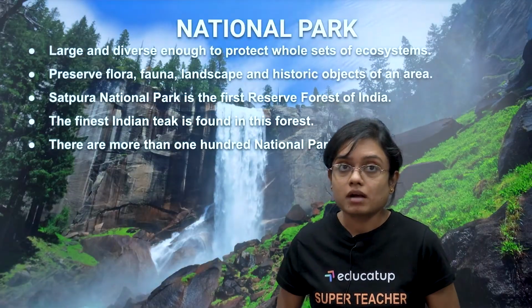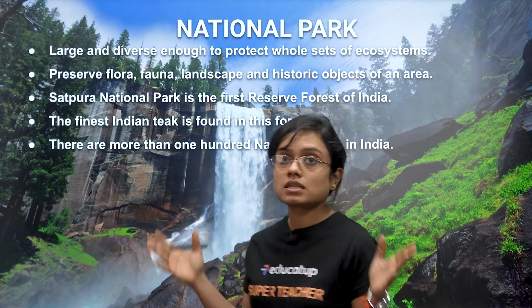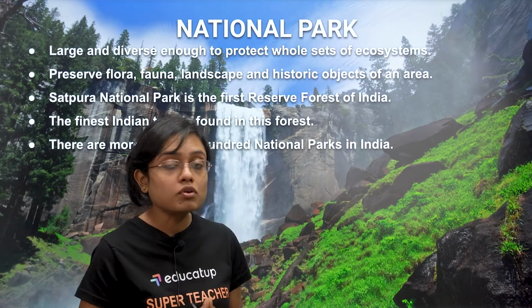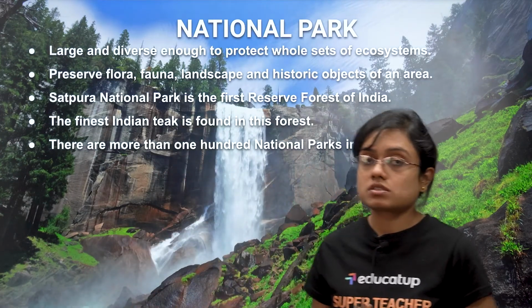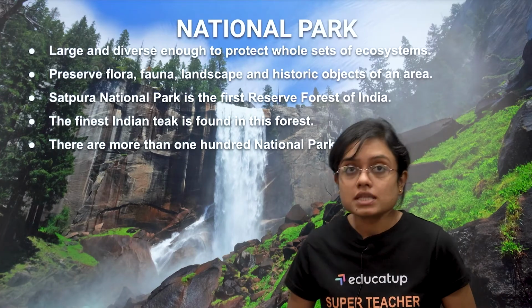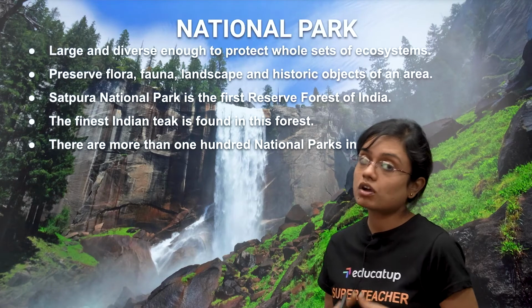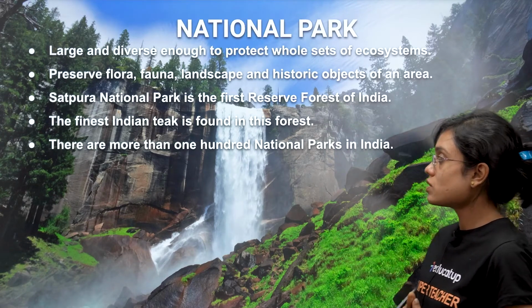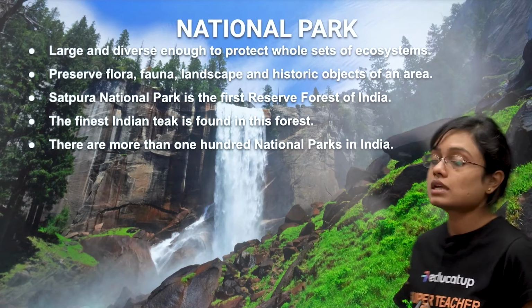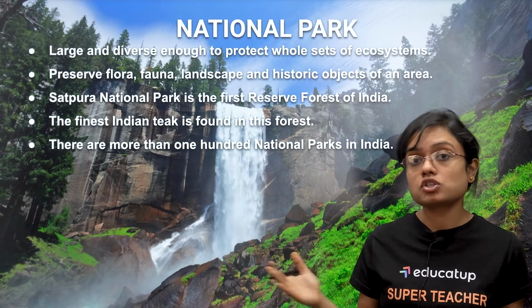Now, national park. Large and diverse enough to protect whole sets of ecosystems, preserve flora, fauna and landscapes and historic objects of the area. Satpura National Park is the first reserve forest of India, which is a part of Panchmarhi Biosphere Reserve. The finest Indian teak is found in this forest. There are more than 100 national parks in India, which is a huge number.